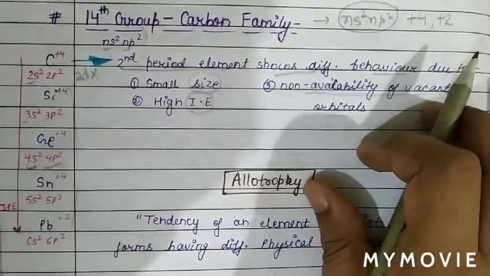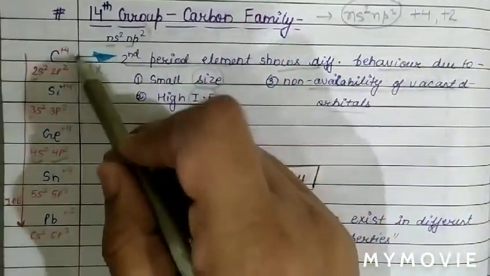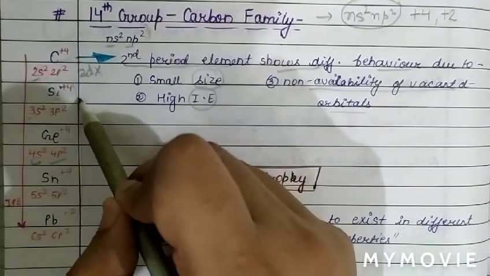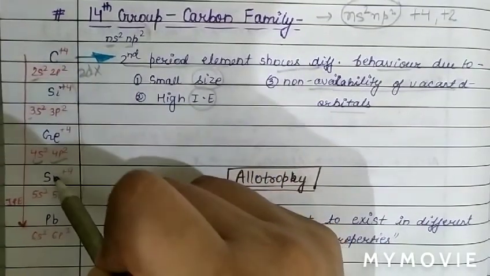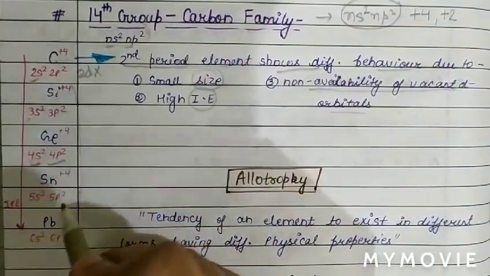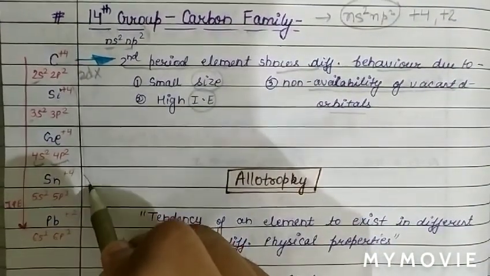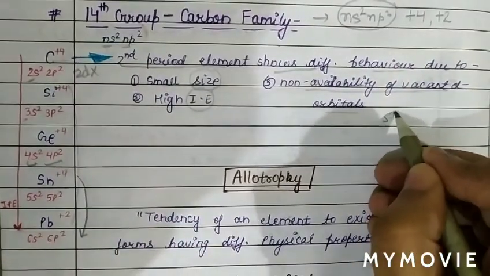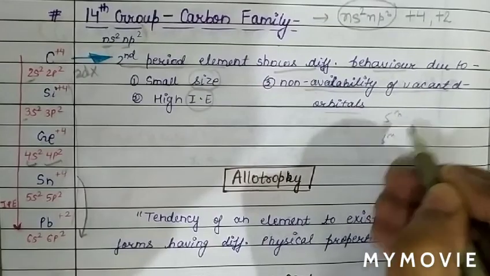As we can see, the oxidation state shown by these compounds is +4, +4, +4, +4. So the +4 oxidation state from carbon to tin is more stable. Now due to inert pair effect, we know what happens when we move from the 5th period to the 6th period.